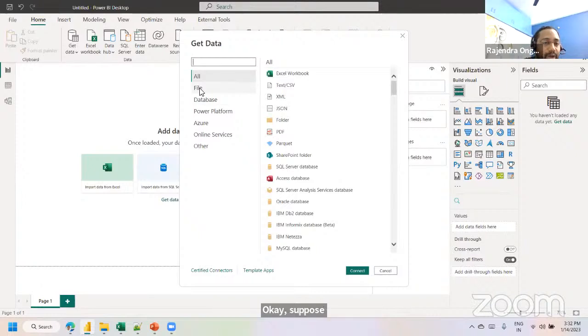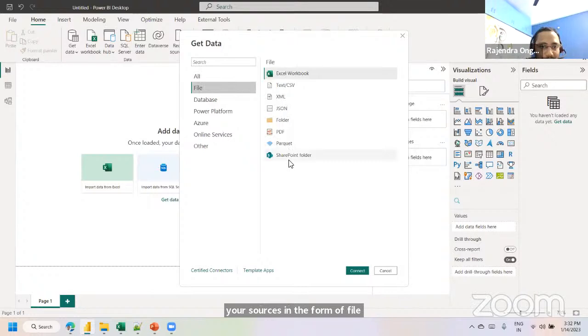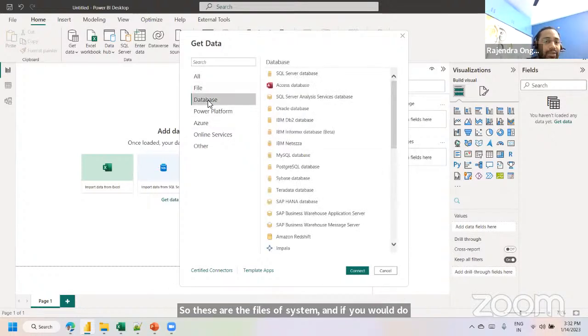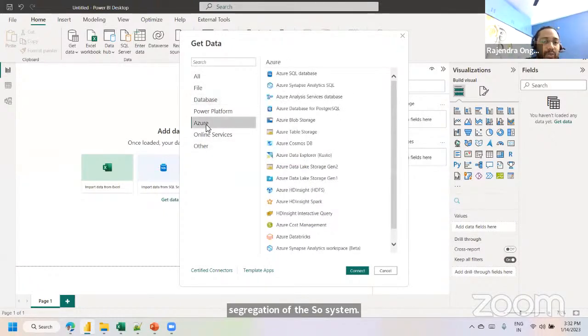Suppose this is the data segregation part. If your source is a file source system, we can select the files. And if your data source is a database like SQL Server, Access DB, or IBM DB2, we can select the databases. So this is the segregation of the source system. Maybe if your source is an Azure cloud data source system, we can select Azure and import the required tables from the blob storages or the data lake storages.